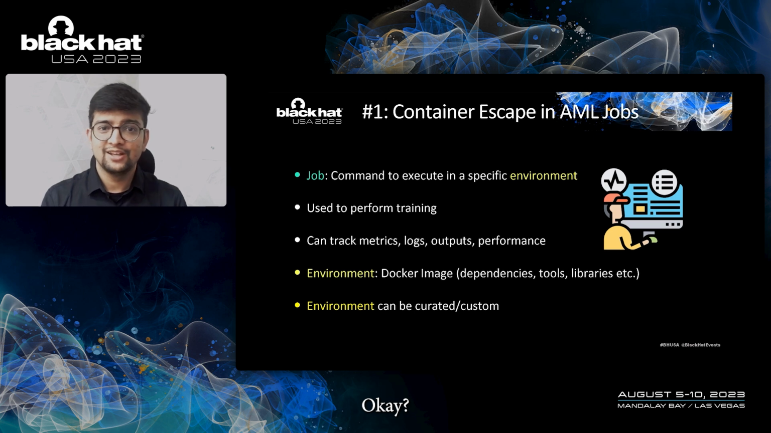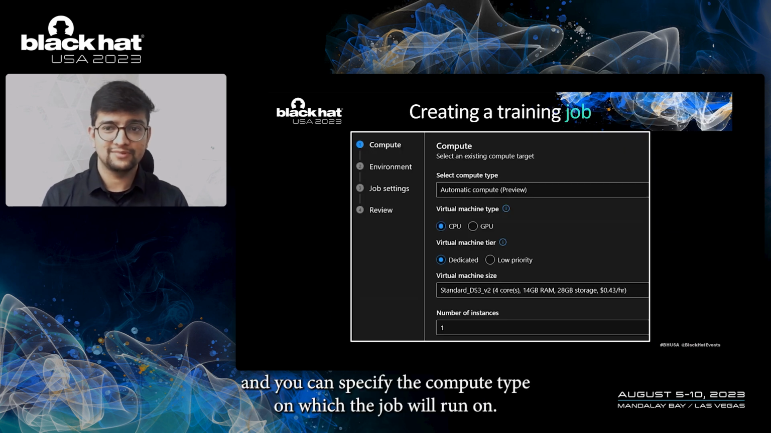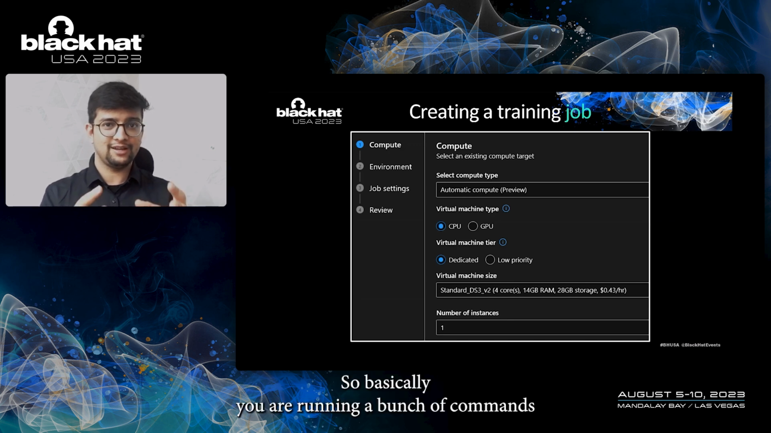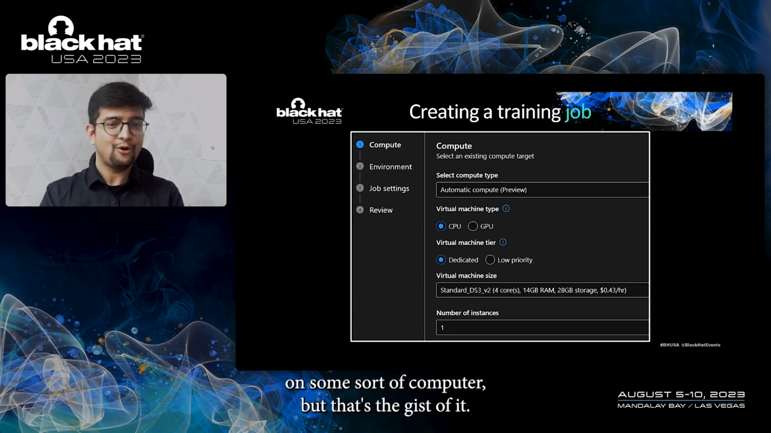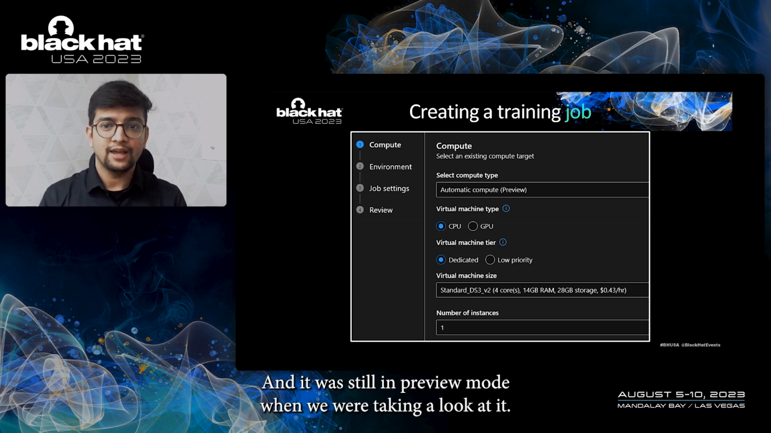Okay. So you can create a training job and you can specify the compute type on which the job will run. So basically you're running a bunch of commands on some sort of compute type. That's the gist of it. And it was still in preview mode when we were taking a look at it.